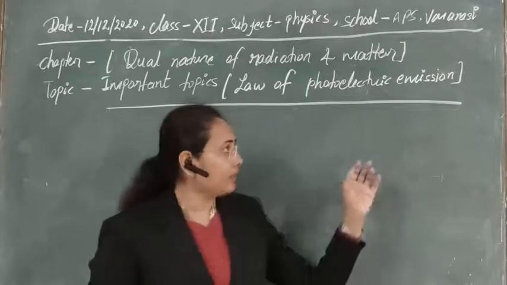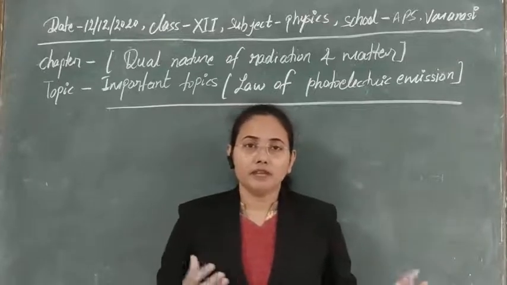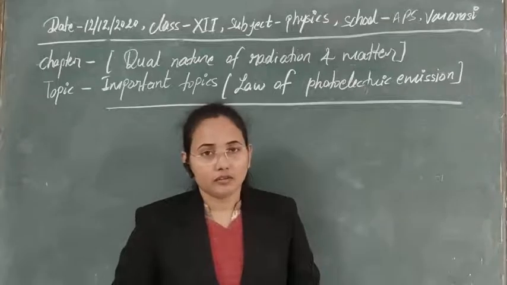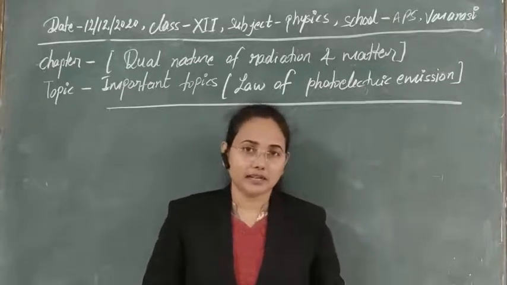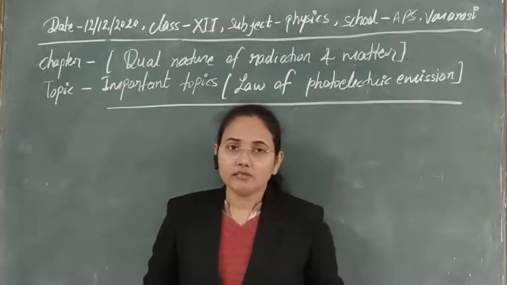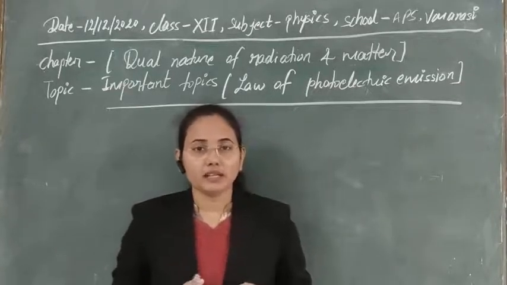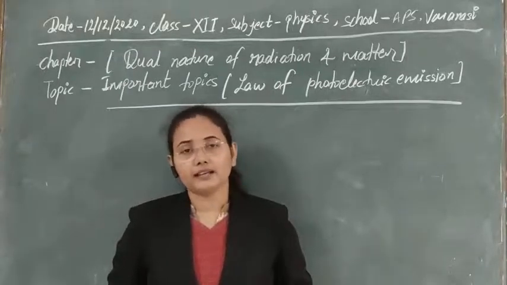We can also obtain it through field emission: a high electric field can provide energy, and due to that electron emission takes place. These are the ways to obtain electron emission from a metallic surface, but here we are only going to study photoelectric emission.